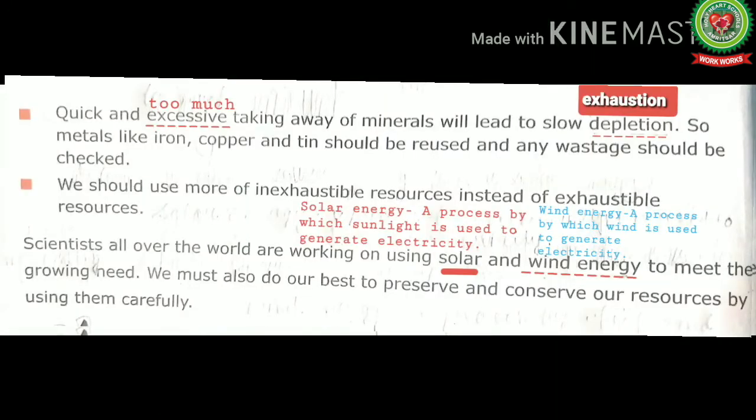Next point is quick and excessive taking away of minerals which lead to slow depletion. So, metals like iron, copper and tin should be reused and any wastage should be checked. Next point is we should use more inexhaustible resources instead of exhaustible resources. Now underline the word excessive means too much. Next is depletion means exhaustion.